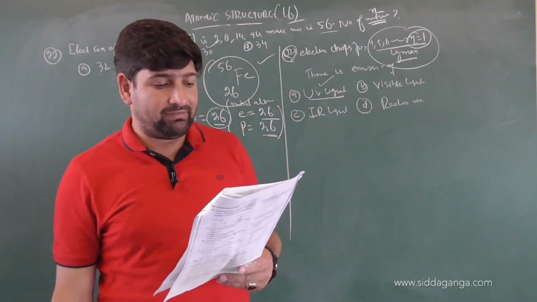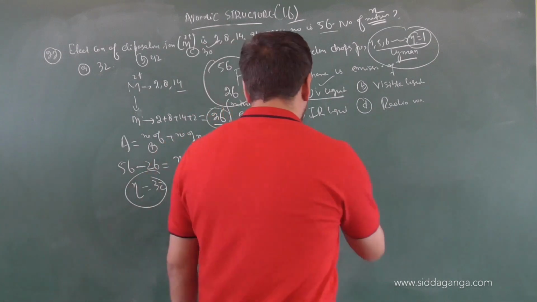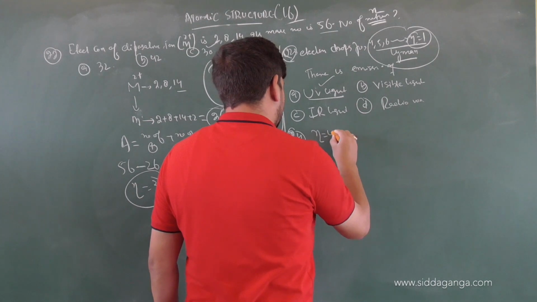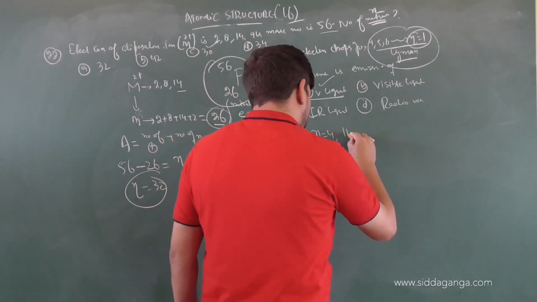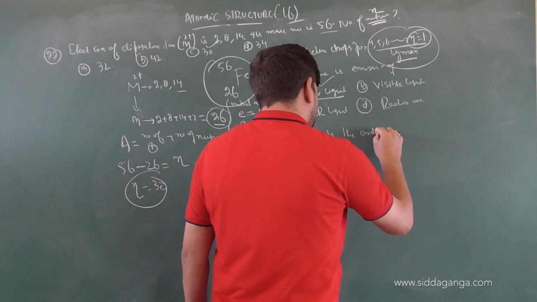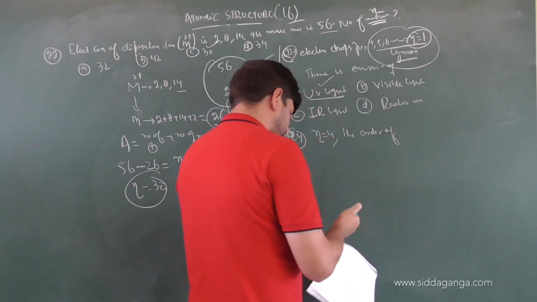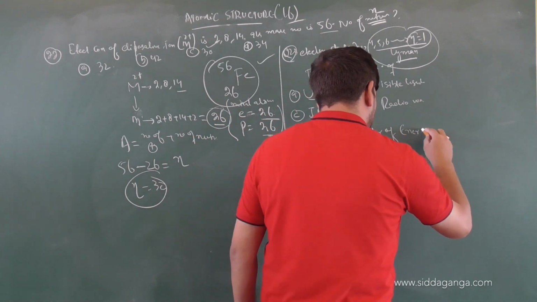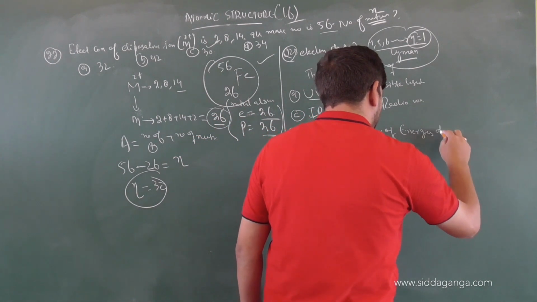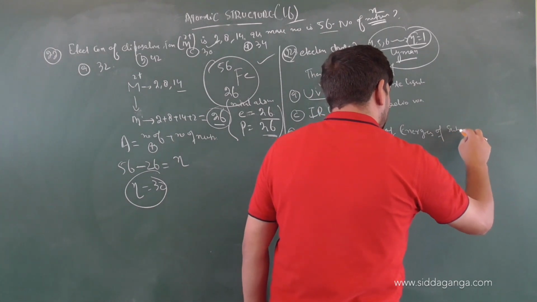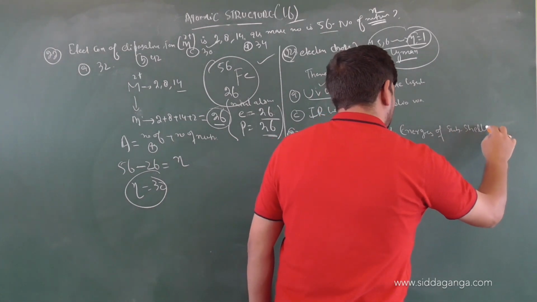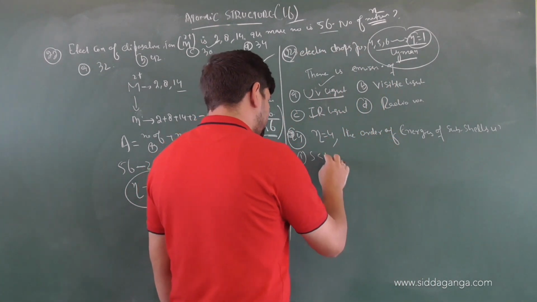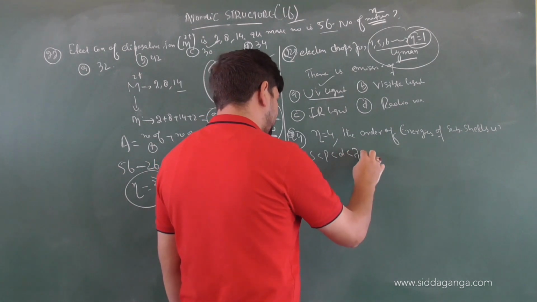24th question. For a given principal level, n equals 4, the order of energies of subshells is: first one, s less than p less than d less than f.